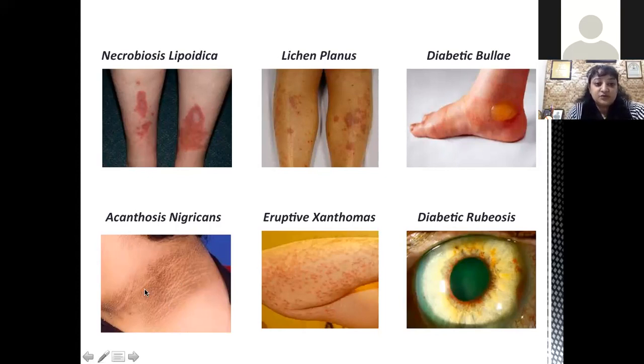So coming on to the very common lesion, that is acanthosis nigricans. This acanthosis nigricans generally appears a few years prior to the onset of type 2 diabetes. This is a sign of insulin resistance. It occurs in both males and females equally. It can occur at any age. It is a sign of insulin resistance actually.